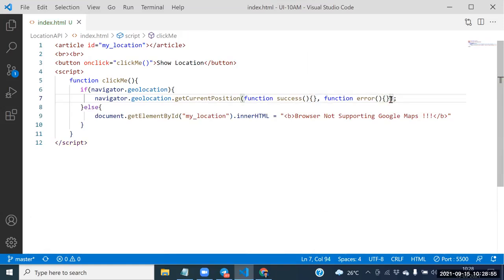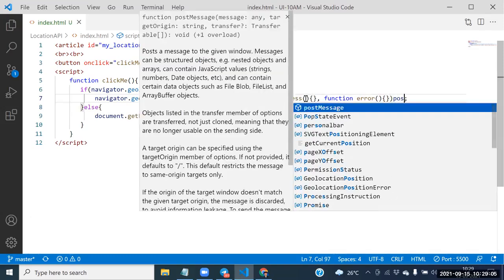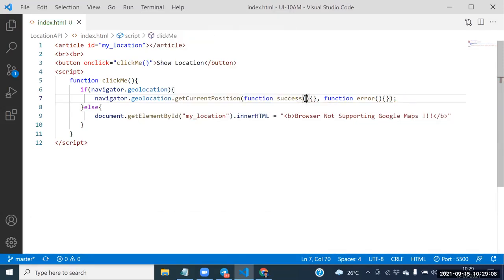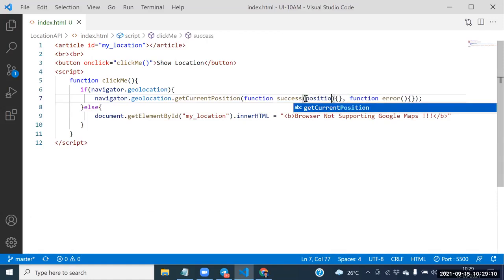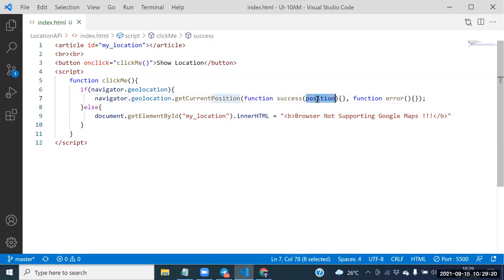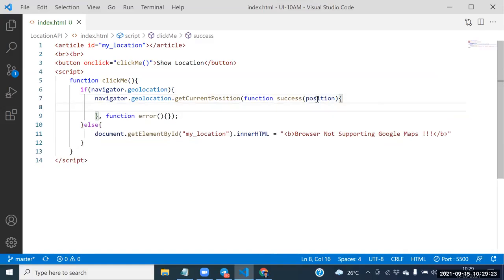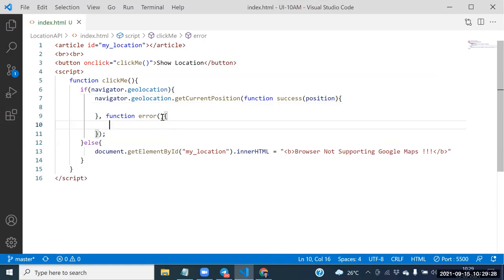If we are able to get the position successfully, that position will be stored into one user defined variable. What is that variable here? Position variable. Guys, see this one here. If we are unable to get the position successfully, that error will be stored into the error variable here.